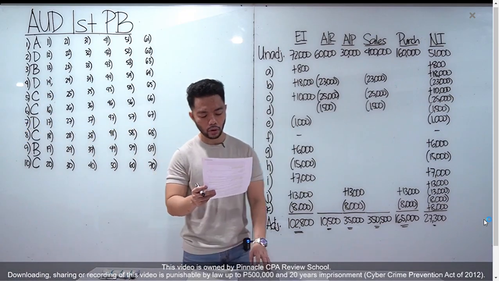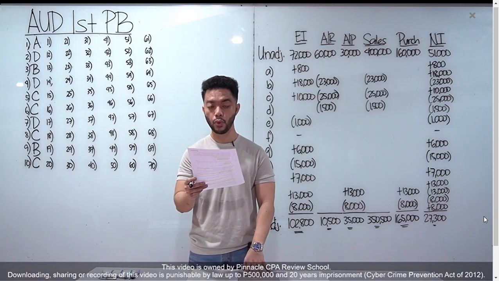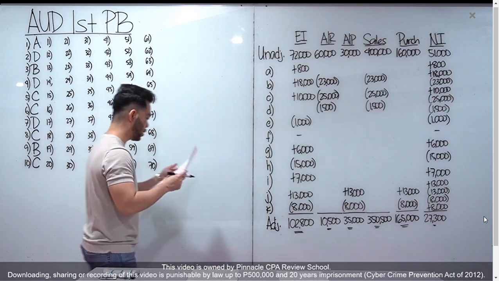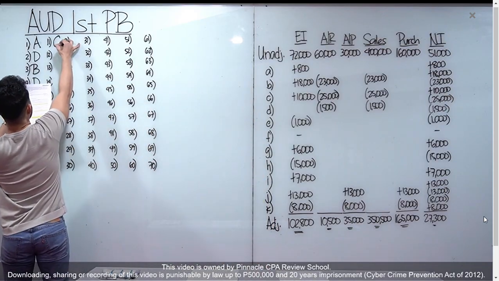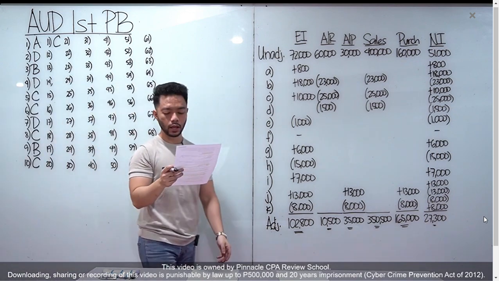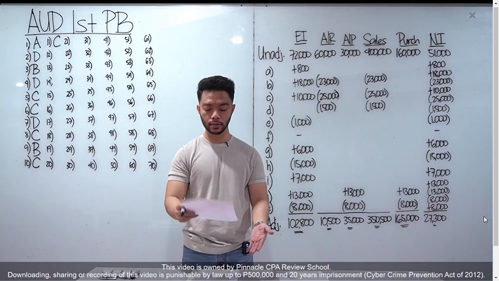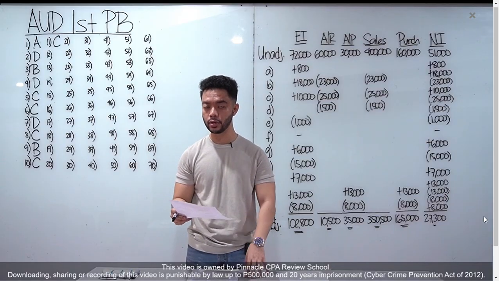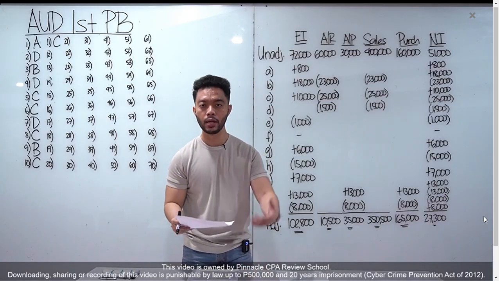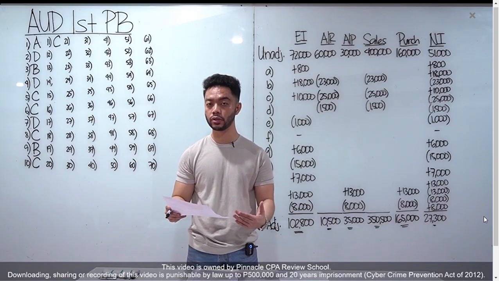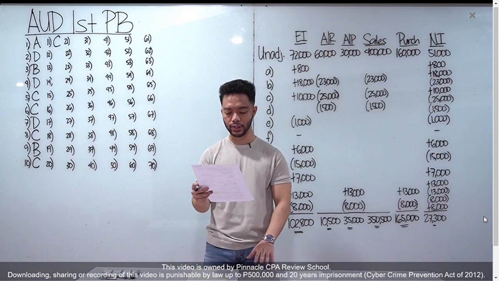Number 11, which of the following constitutes the most significant risk within the purchasing cycle? Punta ka sa letter C, receiving department personnel signs receiving documents without inspecting or counting the goods. Okay? Kaya class, nung naalala nyo, sa discussion natin ng transaction cycles, ang internal control natin here is yung blind purchase order. Para pag naka-receive ng goods, yung receiving department forced siya na i-count yung goods. Okay? Letter C, sagot natin dyan.